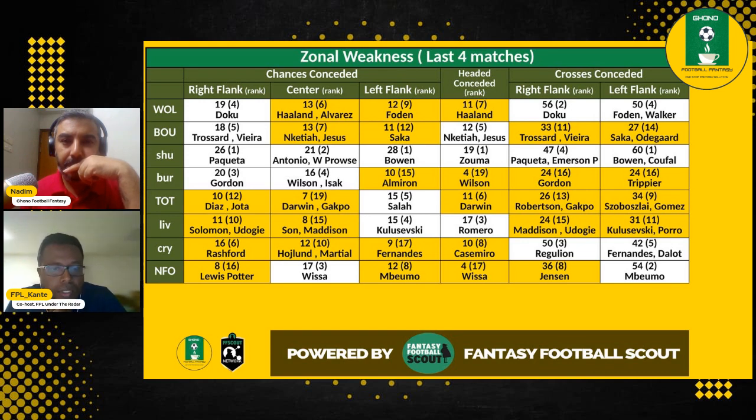For Wissa too. Again, he was very off in the last game. I'm not sure if he will absolutely start. They have Mope, who was on the bench and he came on for the last few minutes, I think. So that could be that. But yeah, Mbeumo, I mean, if you still have him, I think he still is a decent hold. I wouldn't probably buy him right now given all the other midfield assets we have, but he's a decent hold for the next few game weeks.